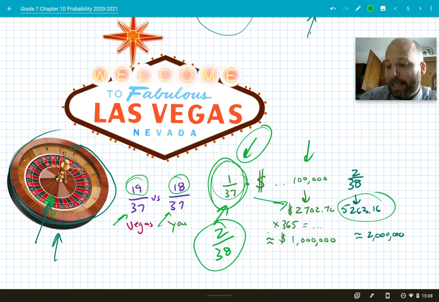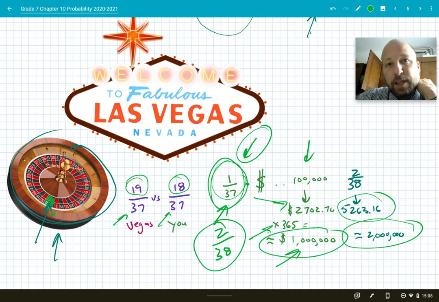Now multiply that times 365 days a year. Just on a few wheels, we now know that Vegas is winning 1 million or 2 million euro. All they're doing is taking that small percentage, but the law of large numbers says the more they spin, that's how much they're going to be winning. But realize this 1 million, if that's what the casinos are winning, is exactly what all the different customers coming through together are losing.